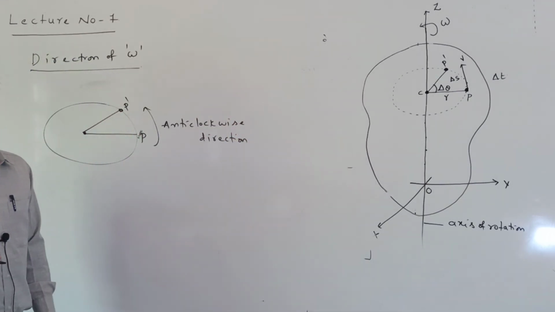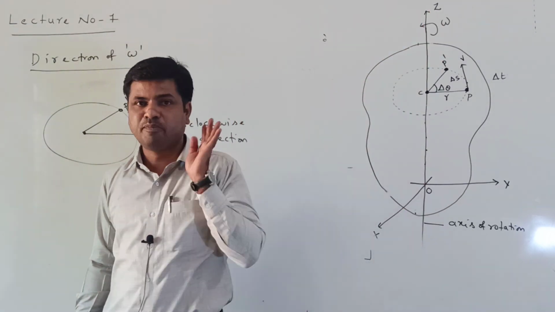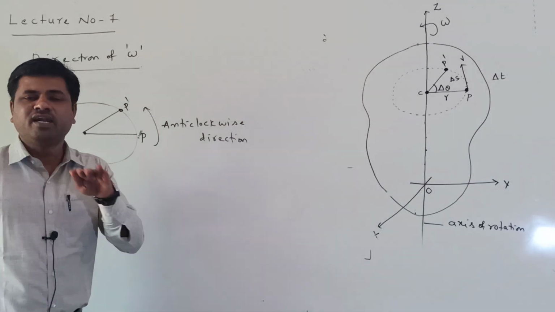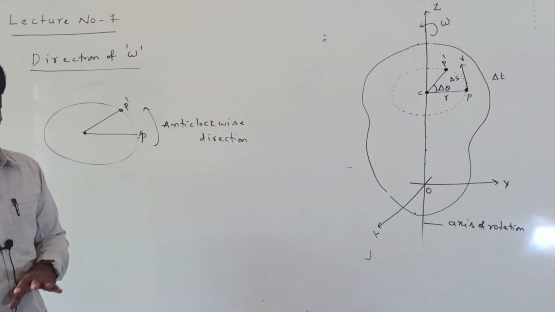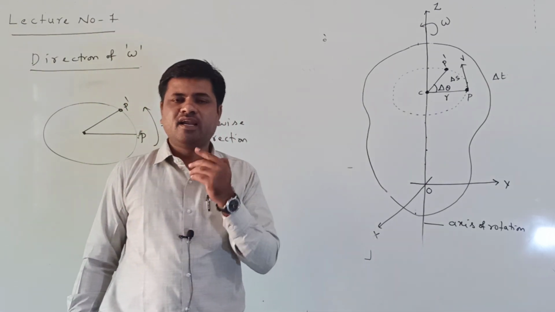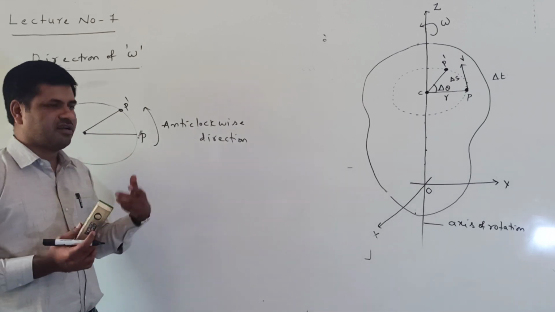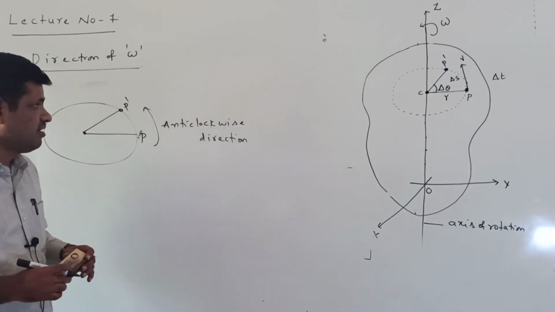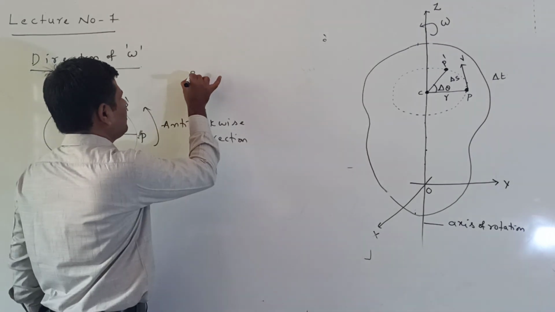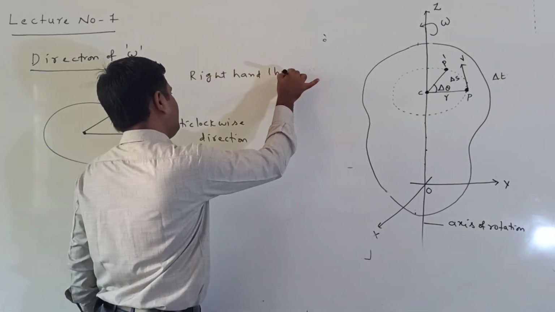Listen, one point also listen. That omega is always along the axis of rotation. This point is important. But whether it is upward or downward, that is the main important thing. Angular velocity is always along the axis of rotation, but what is its direction? Downward direction is there, upward direction is there. We find that using the right hand thumb rule. We already know that.